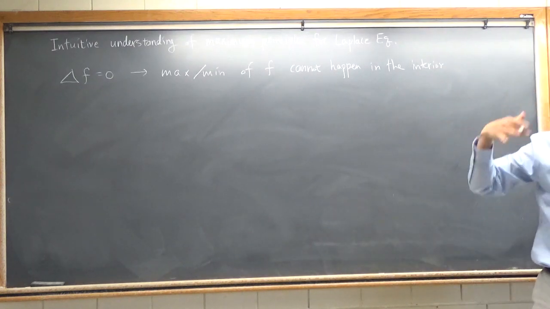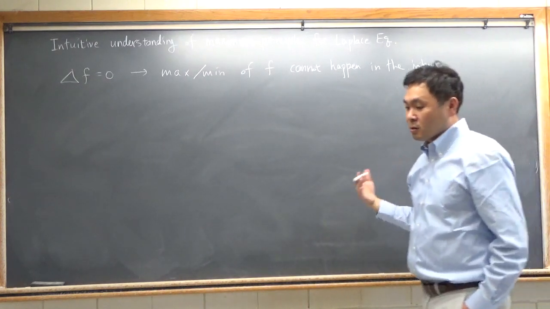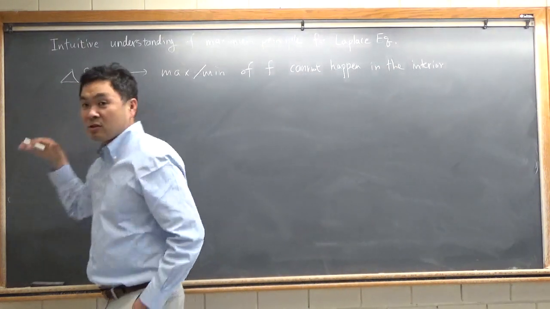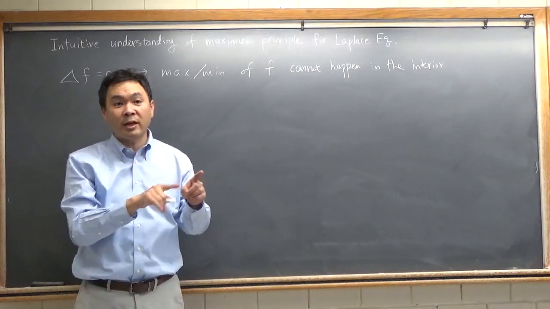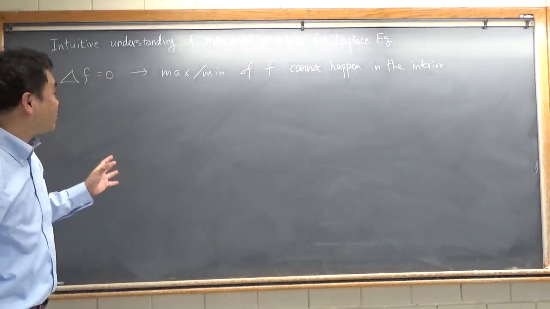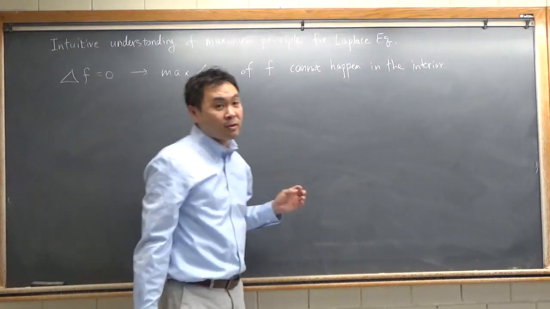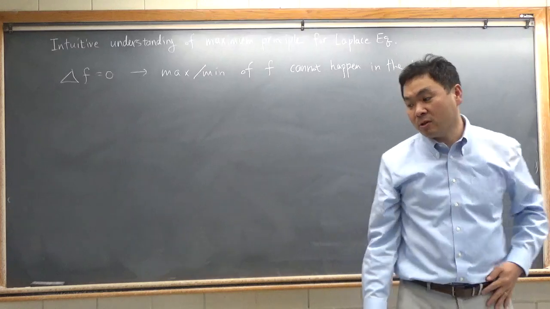So if you have a boundary condition, or if this is satisfied over a closed domain, then the maximum or minimum value of f can only happen at the boundary.